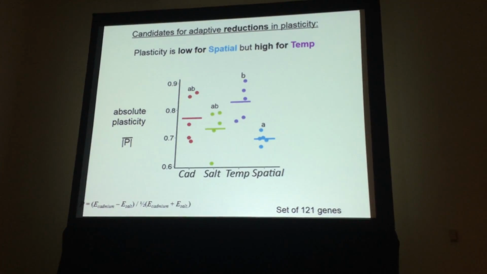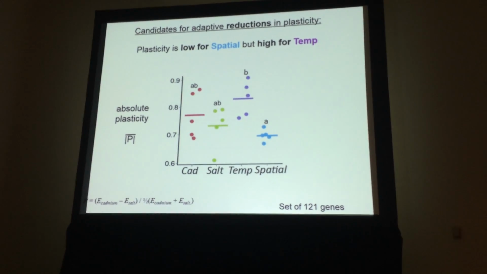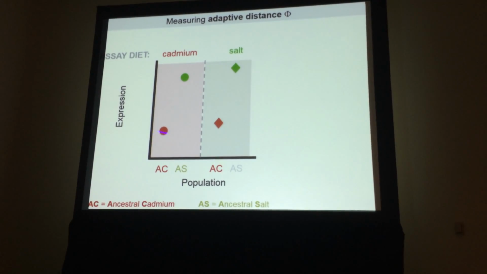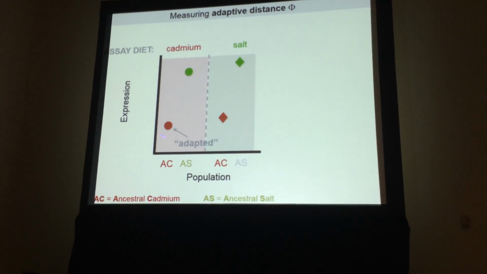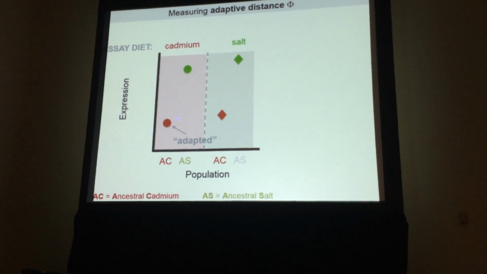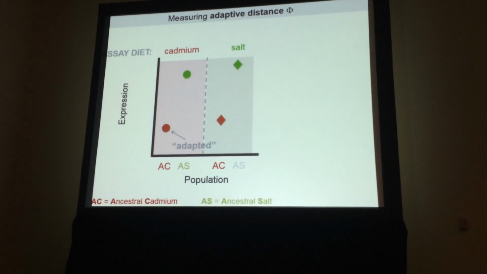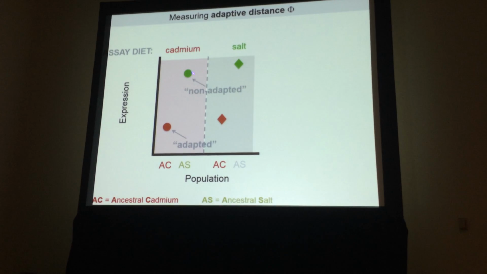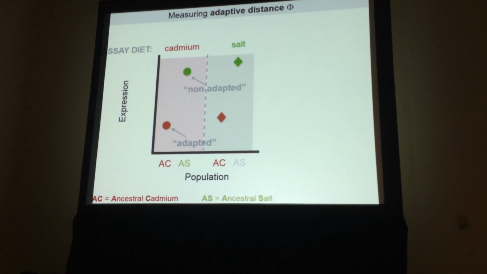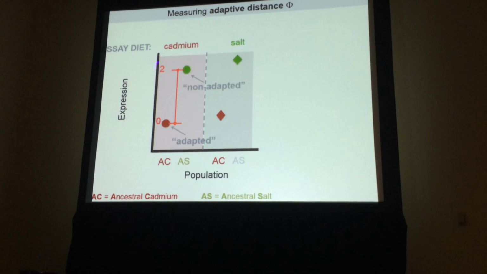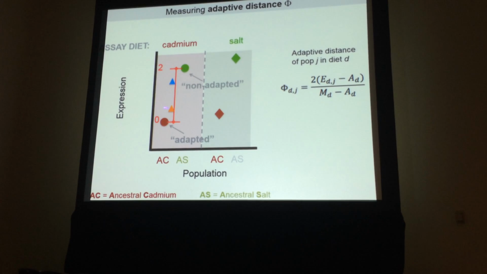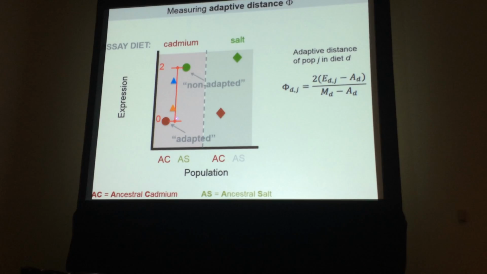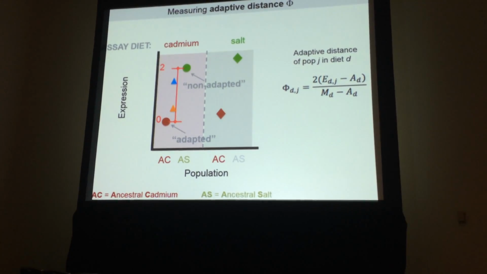Now, of course, we can't really know the optimum, but we can take as a first approximation of that the level of expression of the diet-specific ancestor, so an ancestral cadmium in the cadmium diet, and take that as the optimal level of expression, and take the non-adapted ancestor as a bad level of expression, and create this arbitrary scale from 0 to 2. And then if we measure some other expression in other populations, we'd say that this orange population has a closer distance to the optimum than the blue population.